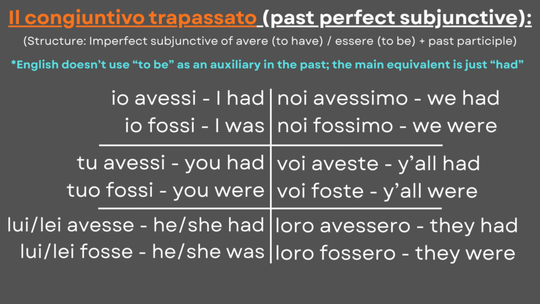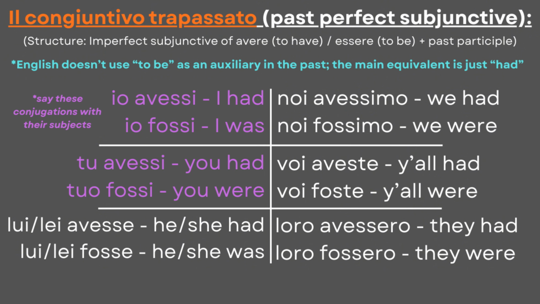So, these are the conjugations that we will need to form the past perfect subjunctive, which will be in the stance of uncertainty. Io avessi, tu avessi, avesse, avessimo, aveste, avessero. Io fossi, tu fossi, fosse, fossimo, foste, fossero. Although Italian conjugations are sufficient in specifying the subject, some are repeated, so it's better to say them with the subject pronoun in context.